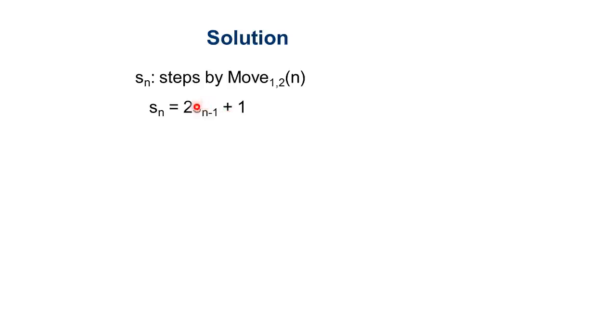Sn minus 1 means transferring n minus 1 disks from post 1 to 3. And the other step, 1, means transferring the largest disk at the bottom to the second post. The initial condition is S0 is equal to 0. That means at the starting there is no disk in post 2.